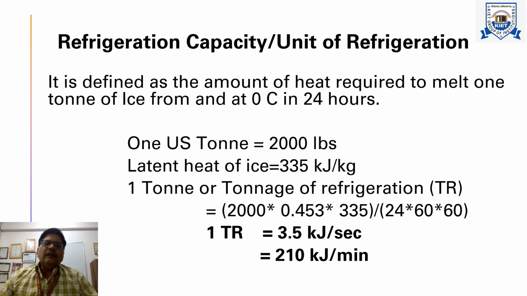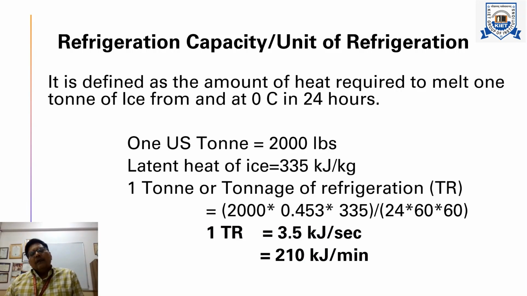This is called refrigeration capacity, and the unit of refrigeration is ton. This ton is defined as the amount of heat required to melt 1 ton of ice from and at 0 degrees Celsius in 24 hours.